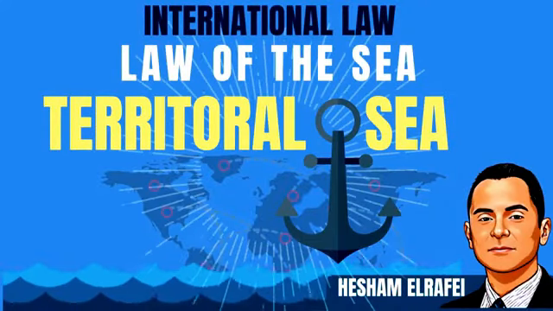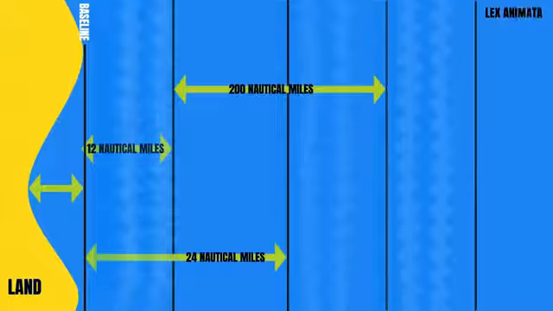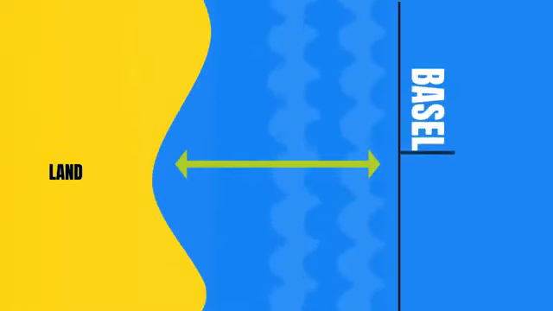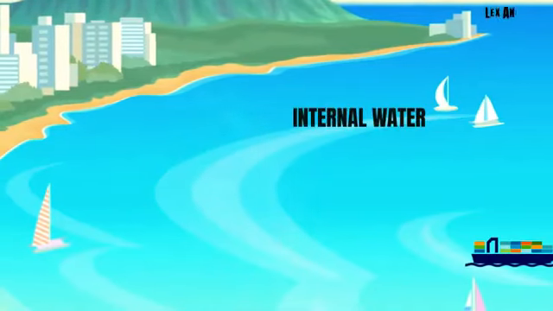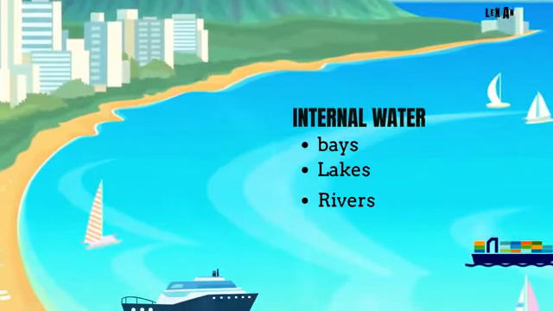Territorial Sea, international law visualized. The law of the sea divides the ocean into zones, where states have sovereign rights or jurisdictional authority. Internal waters are anything landward of the baselines, such as harbors, river mouths, or bays, and are subject to the coastal state's sovereignty.